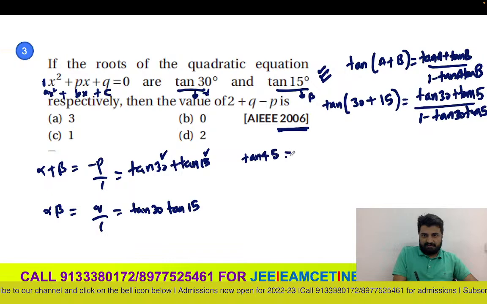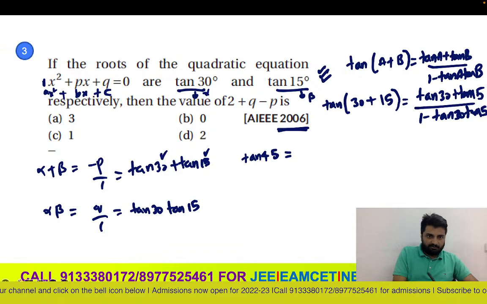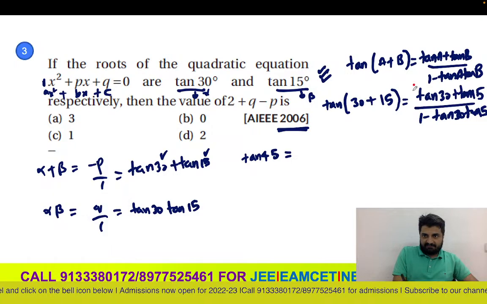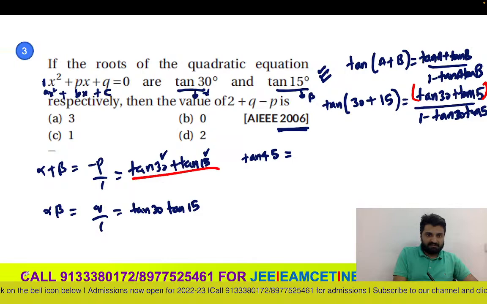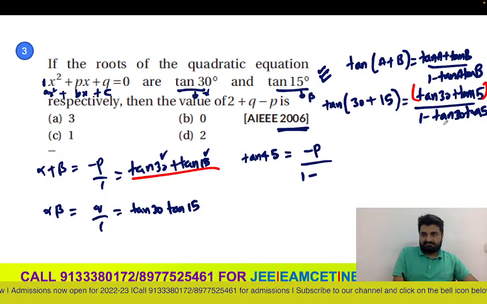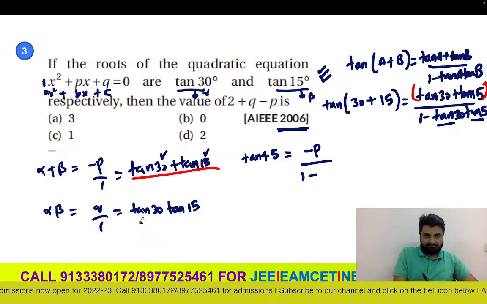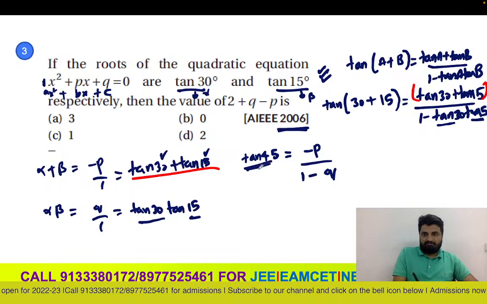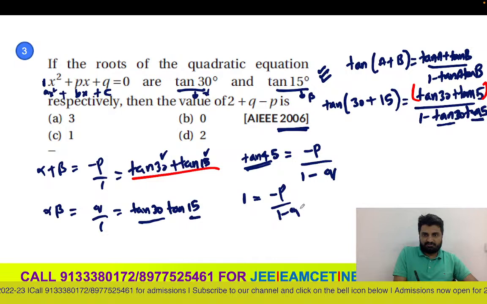So tan 45, again this part we already know, right guys? Tan 30 plus tan 15 is minus p, so we can write this as minus p by 1 minus tan 30 into tan 15. Tan 30 into tan 15 I can write as q. Tan 45, all of us know, is 1. So 1 equals minus p by 1 minus q, or 1 minus q equals minus p.